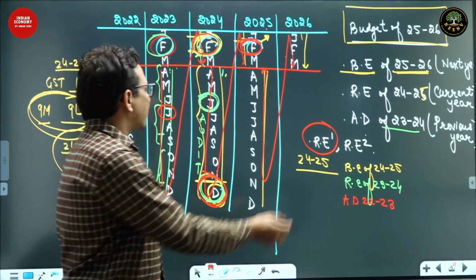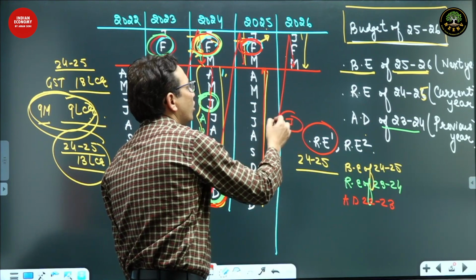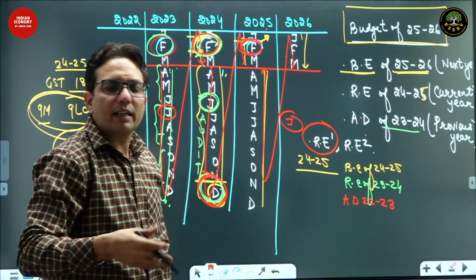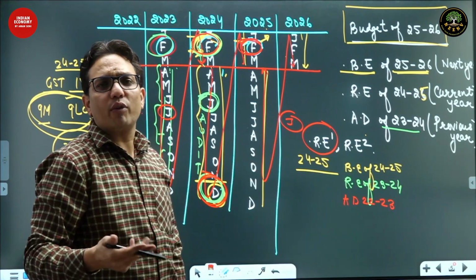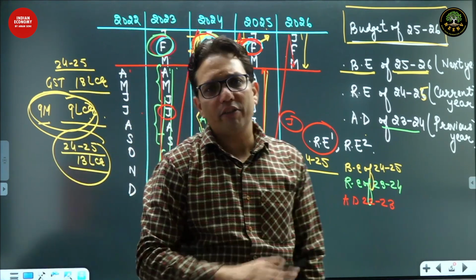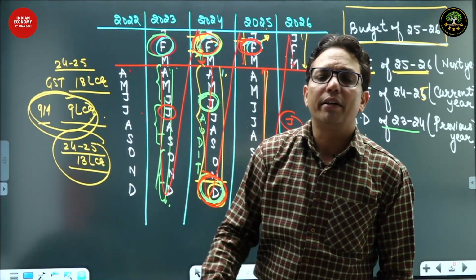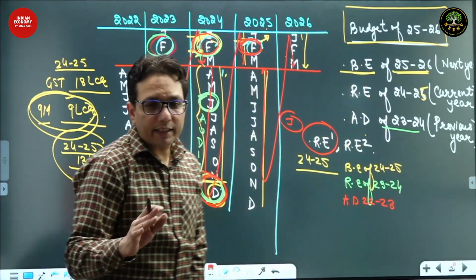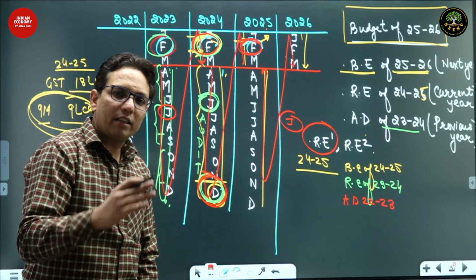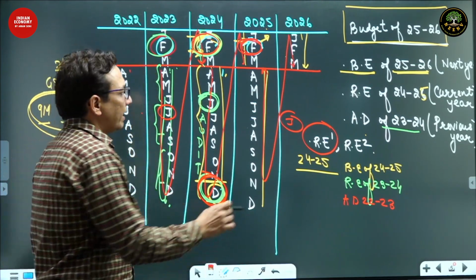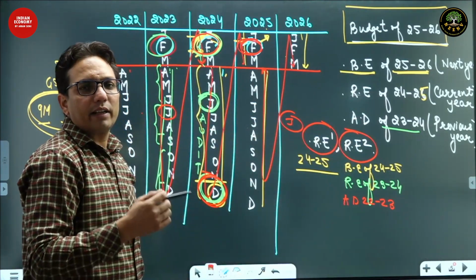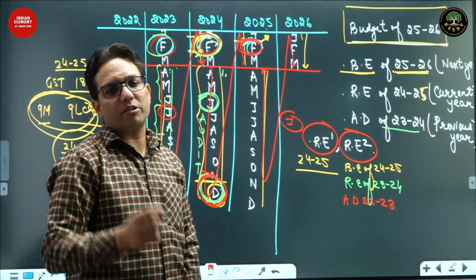Again, say next year in the month of June, the government is still not satisfied. It asks NSO to recalculate data of 22-23 again. NSO would say, sir, we have done the actual data, we have done its revision also. Government says, do it again. In this case, we are going to revise again the first revised estimates. So in that case, it would be called revised estimates 2, second revised estimates. And this way we can have multiple revised estimates.